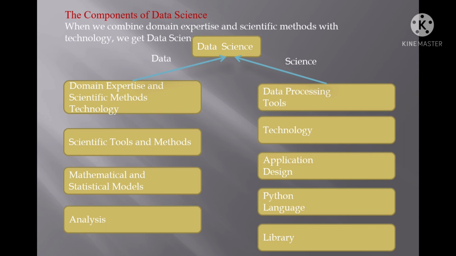Here the science will provide us the processing tools. For processing the data, the science will tell you which type of tools are required. We can also get technology and applications from the science: how to design the application for processing the data, and which language we have to use for designing the applications. And the library, from where we can get many modules and functions that are helpful for solving our problems, is very important. We get each and everything from the science.